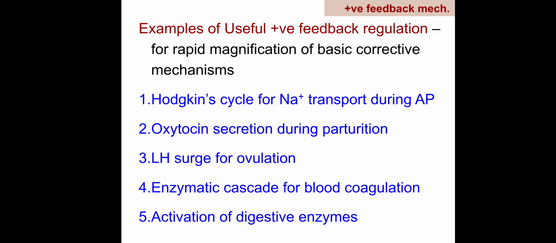Some of the useful examples of positive feedback regulation: Hodgkin's cycle for sodium transport during action potential, and oxytocin secretion during parturition, luteinizing hormone surge for ovulation, enzymatic cascade for blood coagulation, activation of digestive enzymes. These are the positive feedback regulation examples.